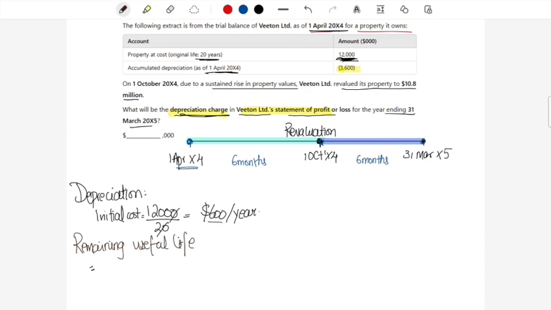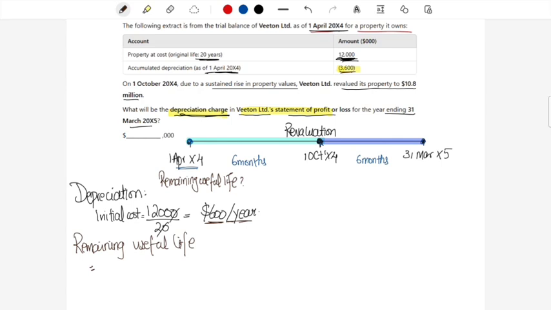that we know that the depreciation charge per year should be 600, and the accumulated depreciation is 3,600, which means there must have been some amount of years that have already passed in relation to that asset. What are those years? I want to know what is the remaining useful life on 1st of April 2004. I do not know what it is, because if I do not know what it is, I will not be able to calculate the depreciation per year on the revalued amount.